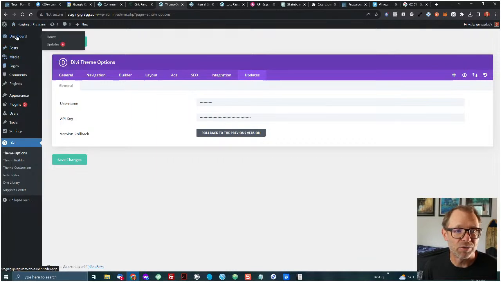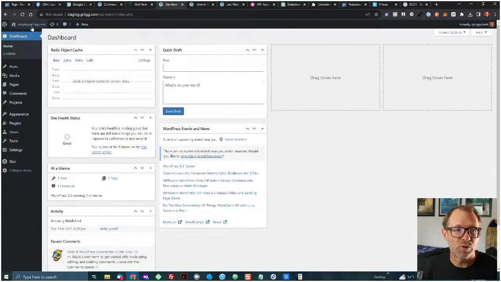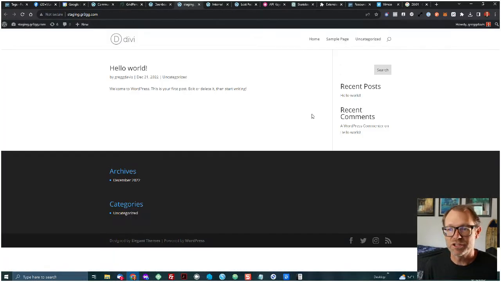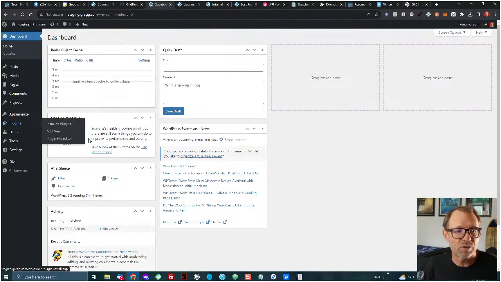So, looking at this site, this is the dashboard, and if I were to visit the site in a new tab, again, we're just looking at a blank install of Divi. It's showing the latest posts. There's a sample menu at the top, a logo. So I'll just make a couple quick changes so that we can work.